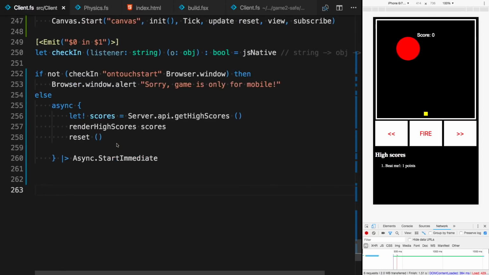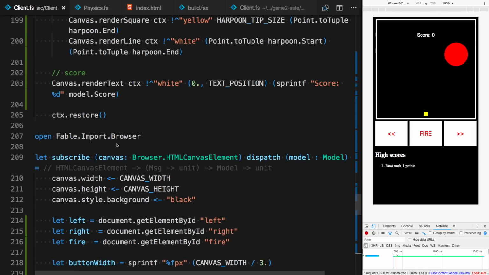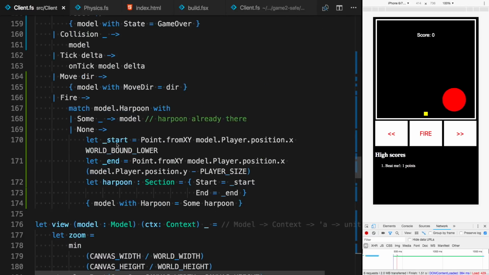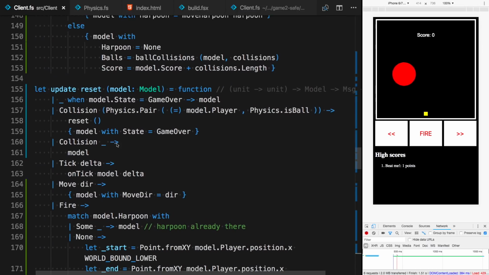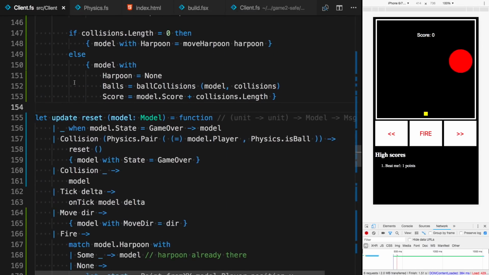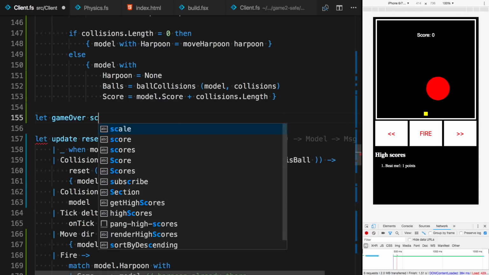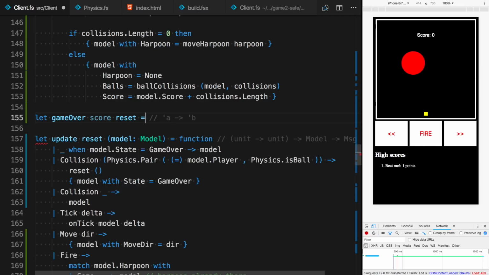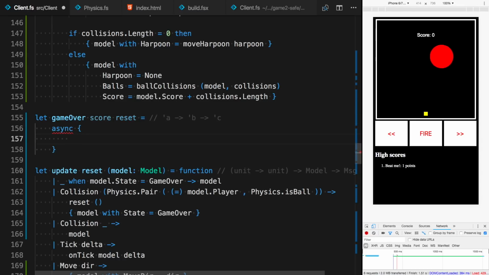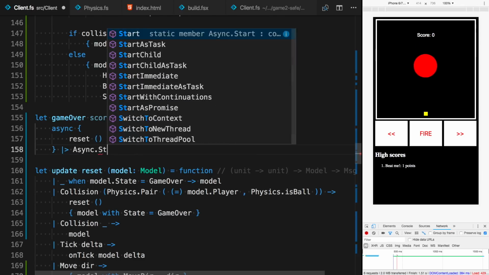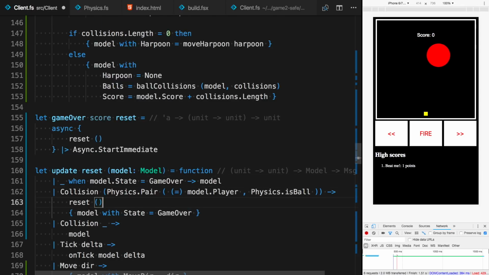And what I want to do now is to add logic upon the game over to see if we get a high score. And to do this, let's create, where's that? Here. Let's create a function called gameOver, which will pass as current score and the reset function. And for now, we'll just invoke the reset and async start immediate. And we'll invoke gameOver, passing in this score and the reset function here.